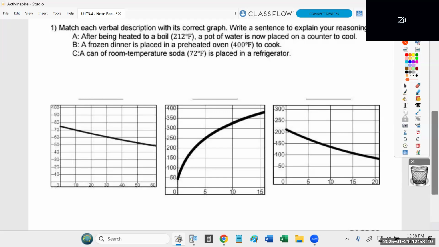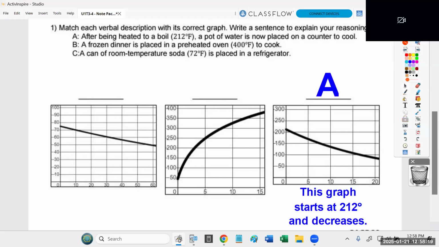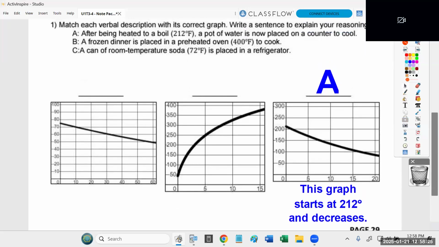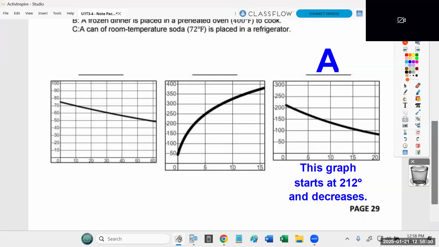I'm actually asking you all. Which graph depicts a pot of boiling water at 212 that then slowly cools? The third one, exactly. And I would agree with that because that is the only graph. Notice I'm providing a written description. That was part of the directions. Directions say, write a sentence to explain your reasoning. So I said this graph starts at 212 and decreases.